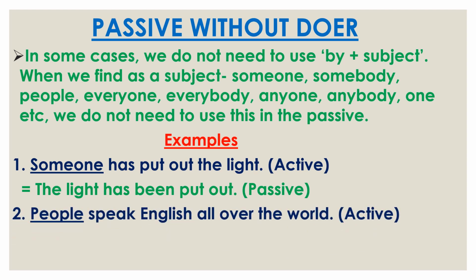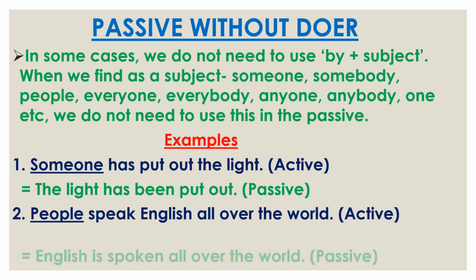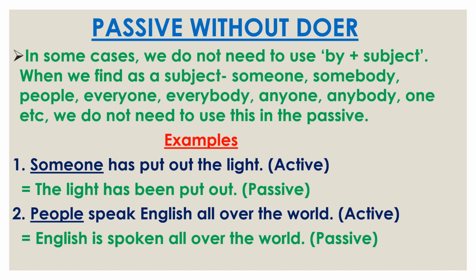Next, people speak English all over the world. So people is the subject, speak is the main verb, English is the object, and all over the world is the other part. So at first we use English, then is as the helping verb, then the third form of speak, spoken, and then the other part, all over the world. And by people is removed, so we don't need to use by people.